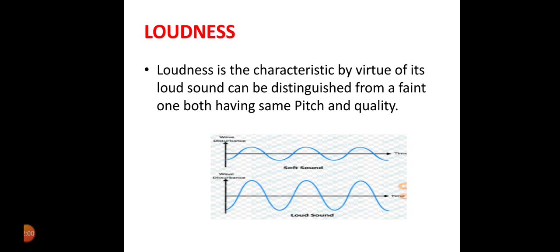You can see in the diagram, there is a graph shown. The first graph which is shown will give you the faint sound. Why? Because the amplitude of that graph is less. Amplitude of that graph is smaller. Second graph will give you a loud sound. Why? Because amplitude of that graph is higher. So the amplitude of the first graph is less than the amplitude of the second graph. So the first graph represents the faint sound and the second graph represents the loud sound.